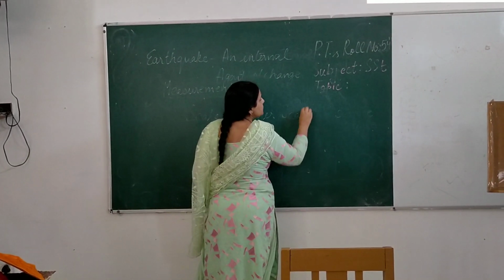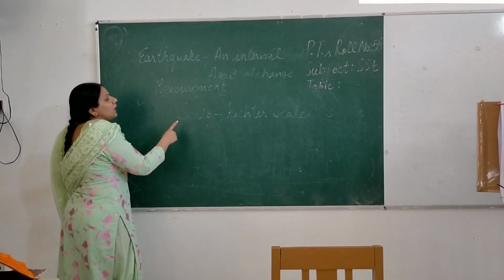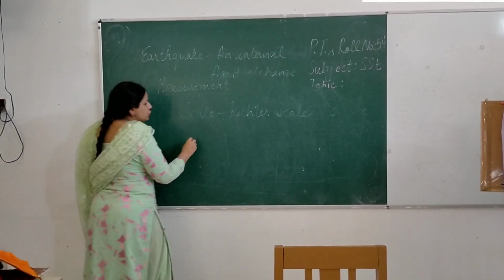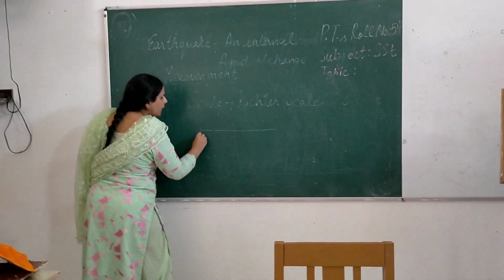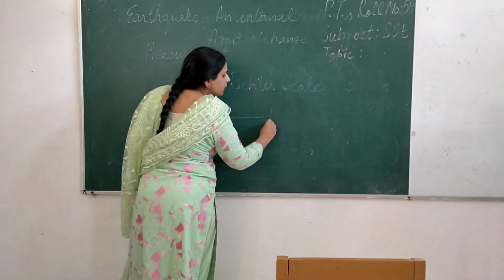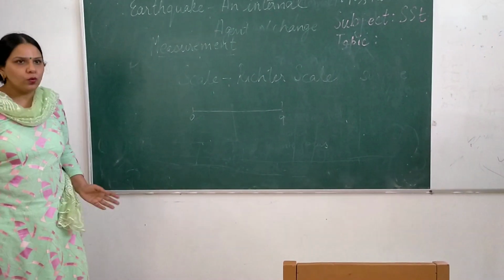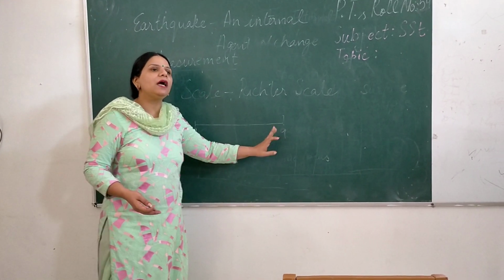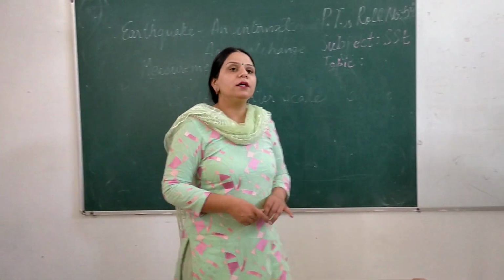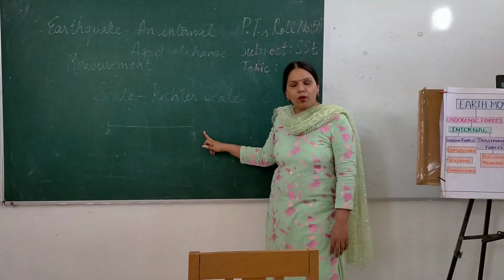The way we use meters, centimeters, inches on the scale, we use the Richter scale for the earthquake, and this scale starts from 0 and ends at 9. The minimum point is 0 when there is no earthquake, and the intensity of the earthquake can be up to 9 at maximum. Now the question comes, why have we kept 9 as the maximum point?